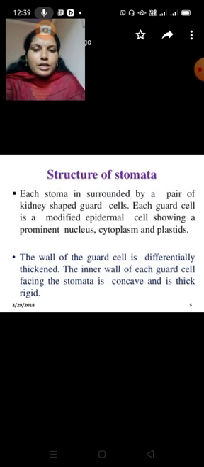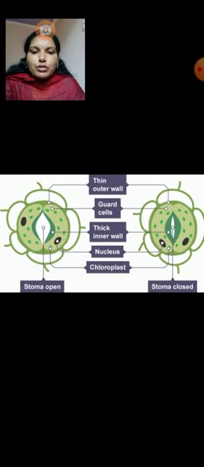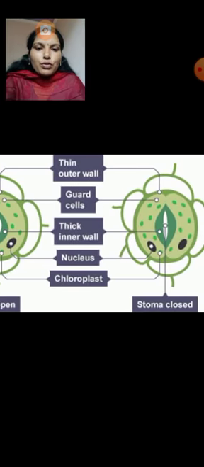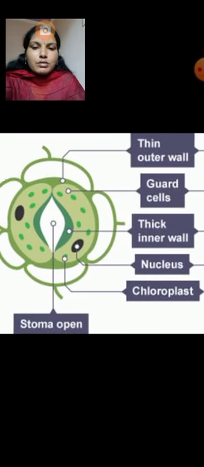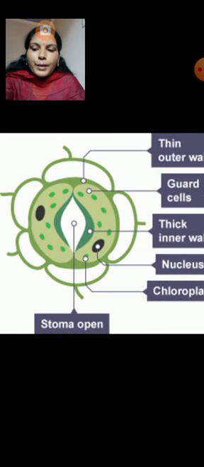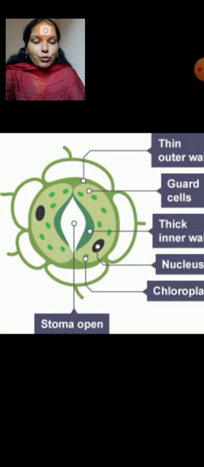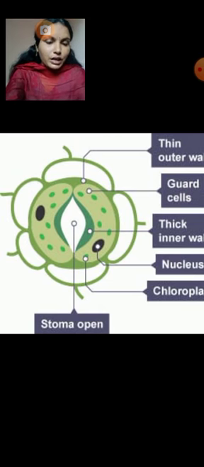So here, the structure of stomata. This is complex, no? On this side we can see the stoma open, a pore-like structure. Here the stoma is closed. This is the structure of a stomata. Leaves contain a large number of microscopic pores, and those microscopic pores are called stomata. It is green in color because it contains a green pigment, the chlorophylls.